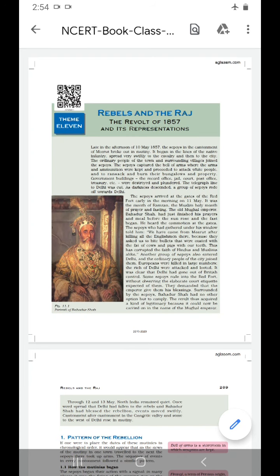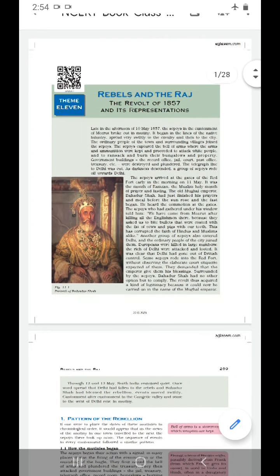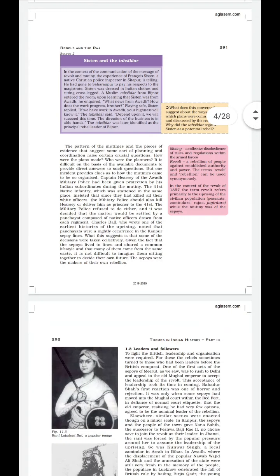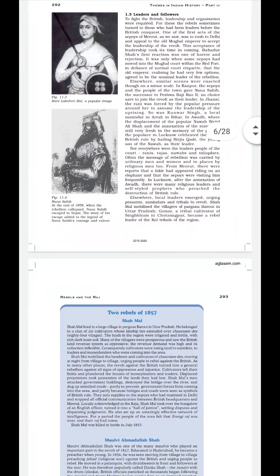Okay, now next we will discuss the leaders and followers. To fight against the Britishers, leadership and organization were required. Why? So that they could guide us or show the right path. Clear? So many leaders emerged from different places, like from Kanpur we will see Nana Sahib.